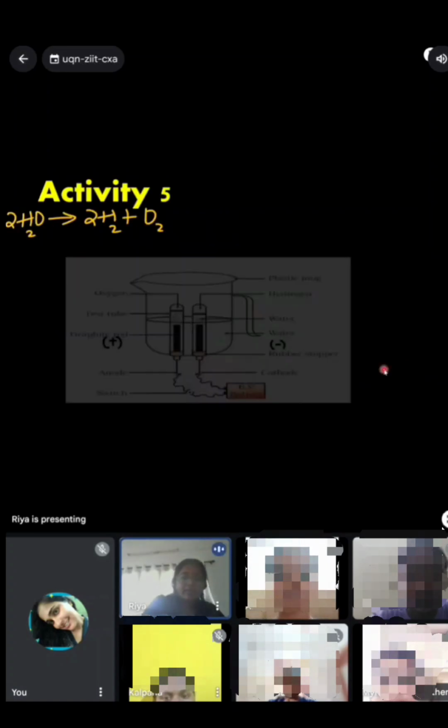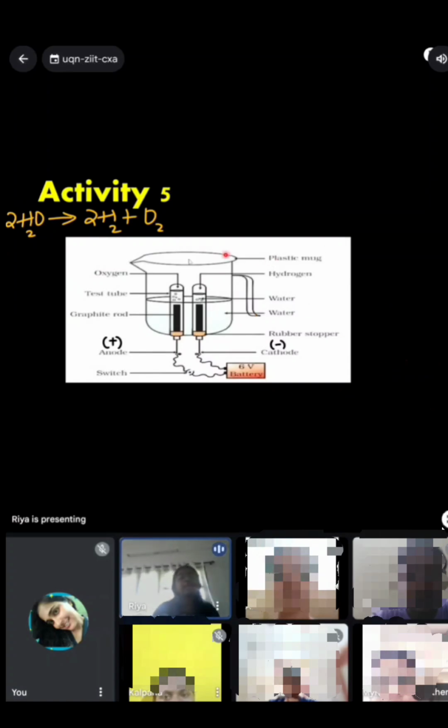Now, activity 5. Basically, we take a plastic mug, drill 2 holes and insert 2 electrodes, fill it with water, and connect it to a 6-volt battery, one connected to the anode and one connected to the cathode. We could add hydrochloric acid to increase the conductivity of the water. So what happens is water gets decomposed, split up into hydrogen and oxygen, when the electrolysis of water takes place.